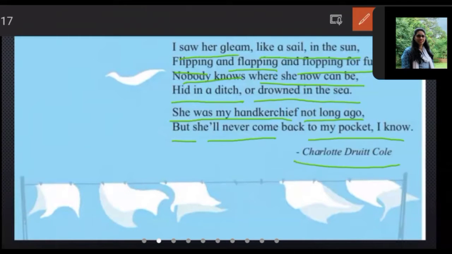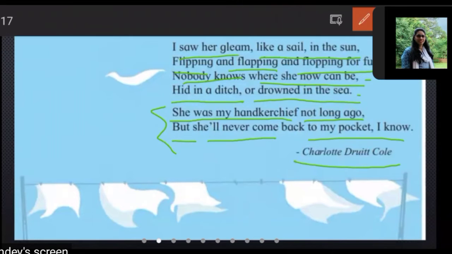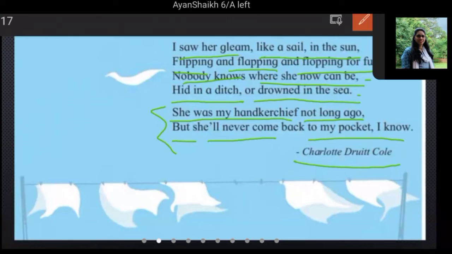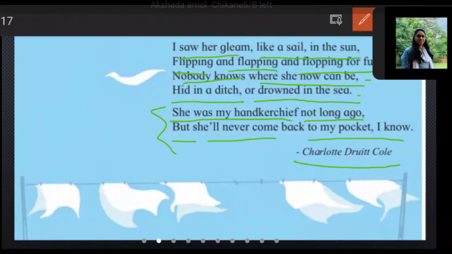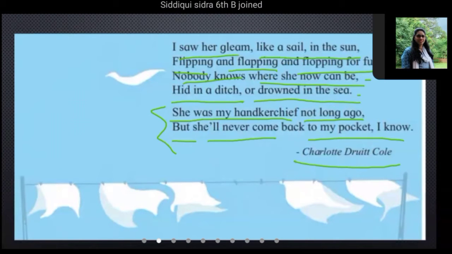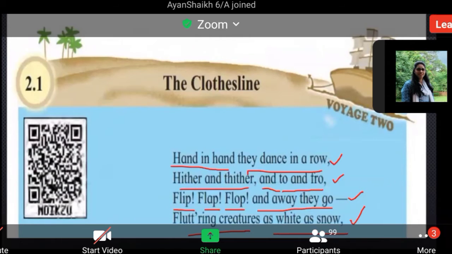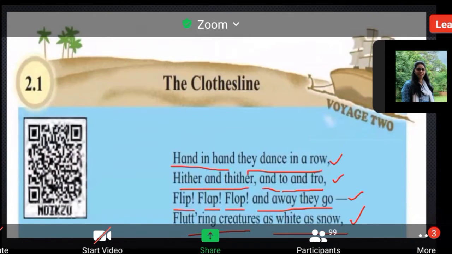Here you can see the poetess's name, Charlotte Bronte Cole. Have all done the reading? Here are the four lines, and this last one has two lines. So there are four stanzas of four lines, and the last one has two lines. You should do the reading this way. Understood everyone? Now let's begin the first stanza.